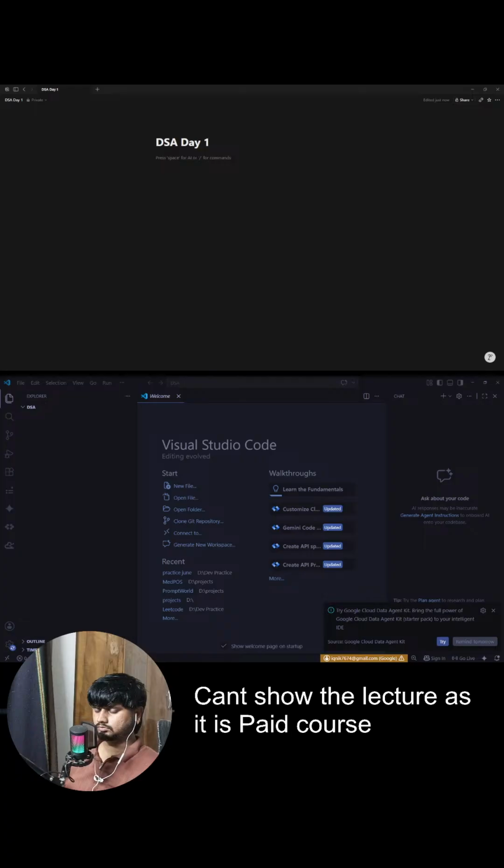Alright, so let's start with the first topic today, that is searching. Now guys, what is searching? Searching means to look for something, to find something, right? Let's start with a very simple example. Let's say we're given an array. The array looks something like this: 1, 10, 7, 6, 4, 3, 2, 11, 9, 15, 17, 28. So we have this random array with us.